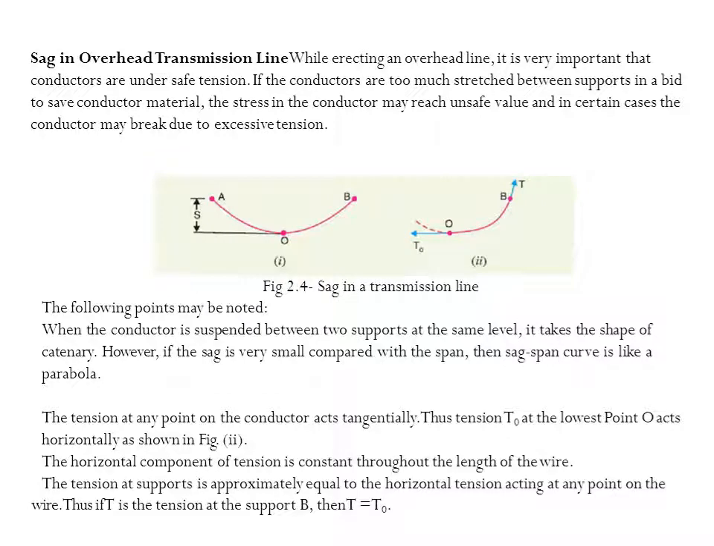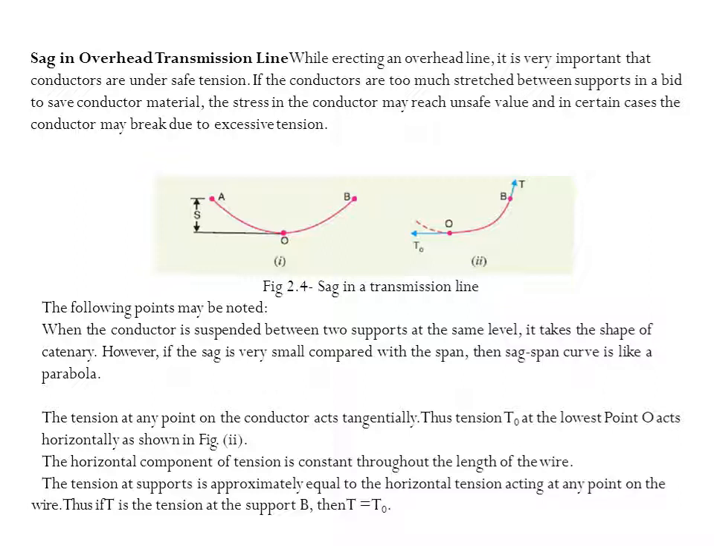Then we'll go for another important topic called sag. Sag in an overhead transmission line will happen due to erecting structures. While erecting an overhead line, it is very important that conductors are under safe tension. If the conductors are too much stretched between the supports in a bid to save conductor material, the stress in the conductor may reach an unsafe value, and in certain cases the conductor may break due to excessive tension.